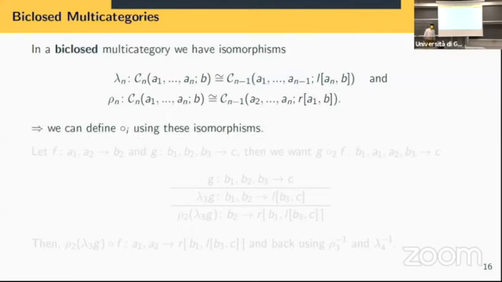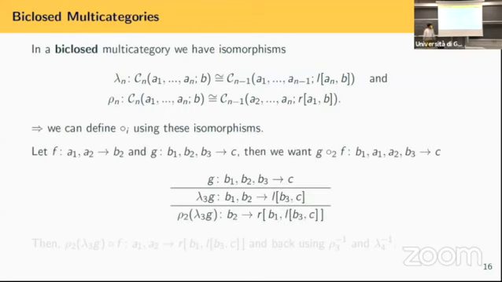And the nice thing about bi-closedness is that you don't even need to define the circle-eyes because you can define the circle-eyes using these isomorphisms. For example, if we start from a binary map and want to substitute it into the middle of a ternary map, we can use lambda and rho to make G a unary map from B2 to something really awful. Then by profunctoriality, we know how to compose this binary map F with this unary map.